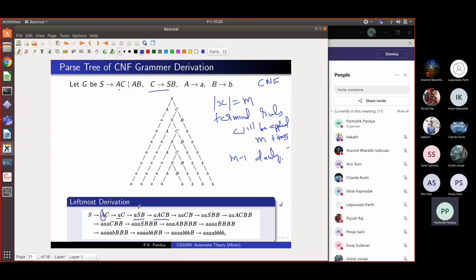And then I have to take the leftmost non-terminal S and I replace it by something that S is allowed. In this case, I choose S goes to AC. So I get ACB. And then I open this A. So every time I'm opening the leftmost non-terminal and applying a rule of my choice till I get this string. Okay, so this is called the leftmost derivation.